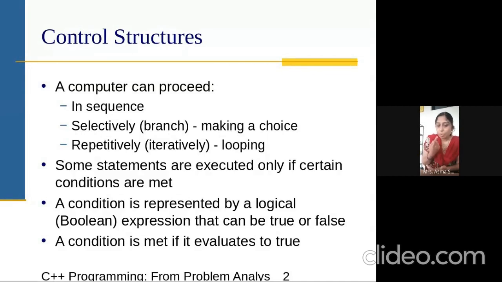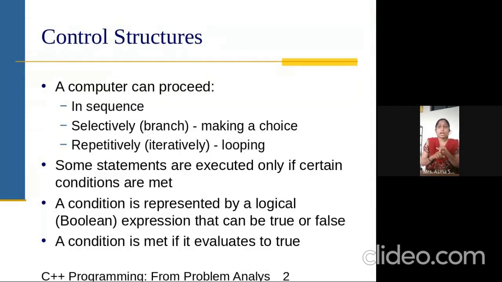I think you know this from Python also, but the syntax is a little bit different. So a computer always proceeds in a sequential manner. But if we want to change the sequence, that time we use the control structure. So we have the choice. If I want to make a choice, like I want to go for education in Pune or in my native place, so these are two conditions. In which condition do I have to go? That is decided using branching. It is called selection statements.